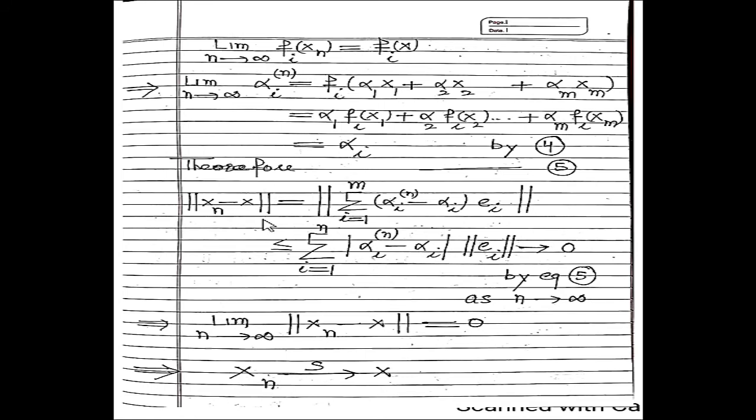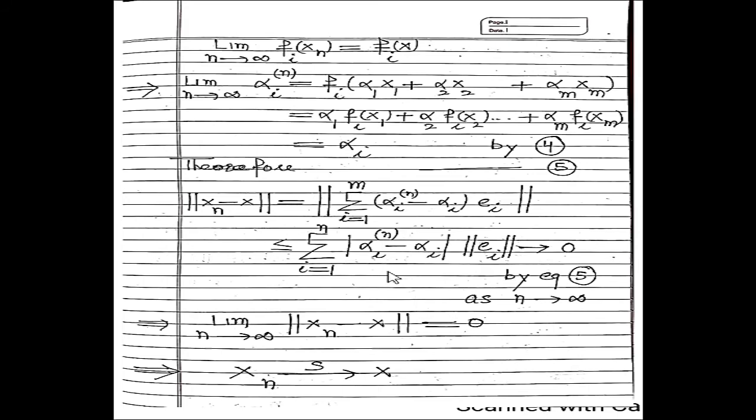Therefore, the norm of xn minus x can be written as the norm of these values, by using the triangle inequality. This value is equal to these values. Now, alpha in minus alpha i approaches 0 as n approaches infinity.